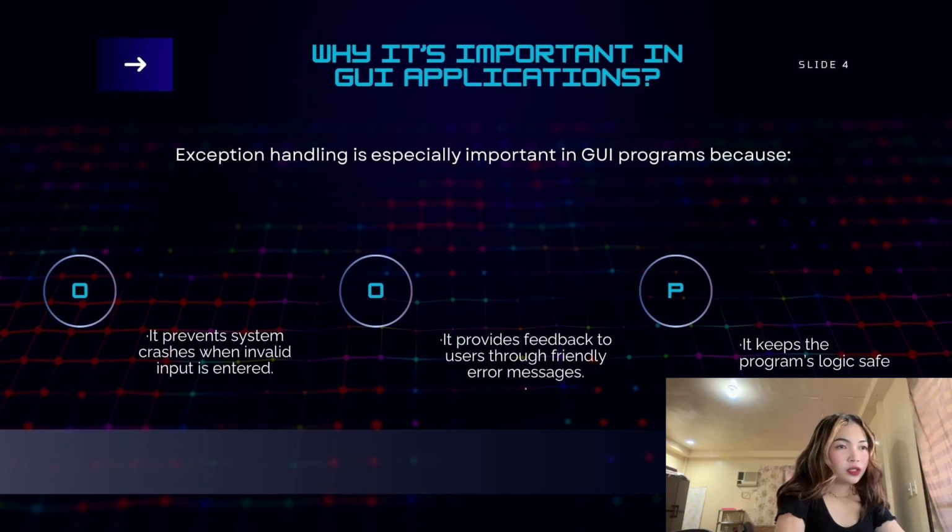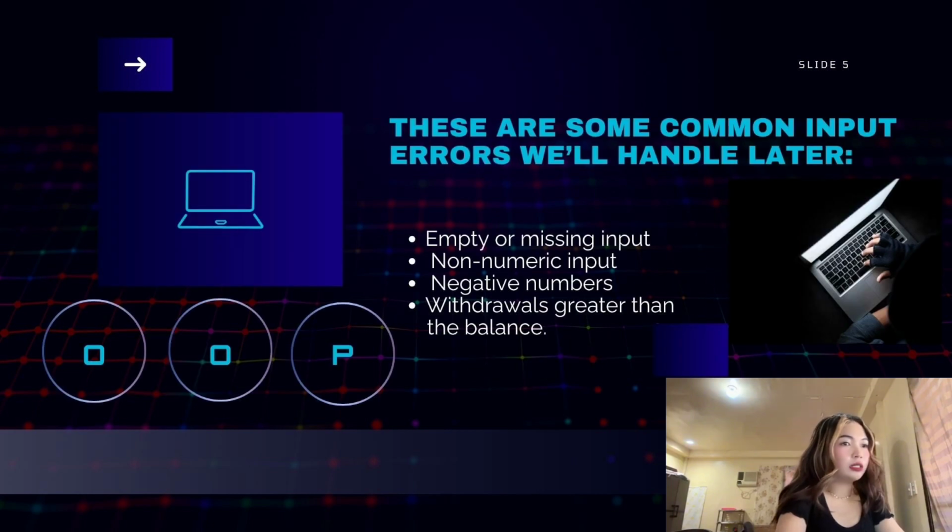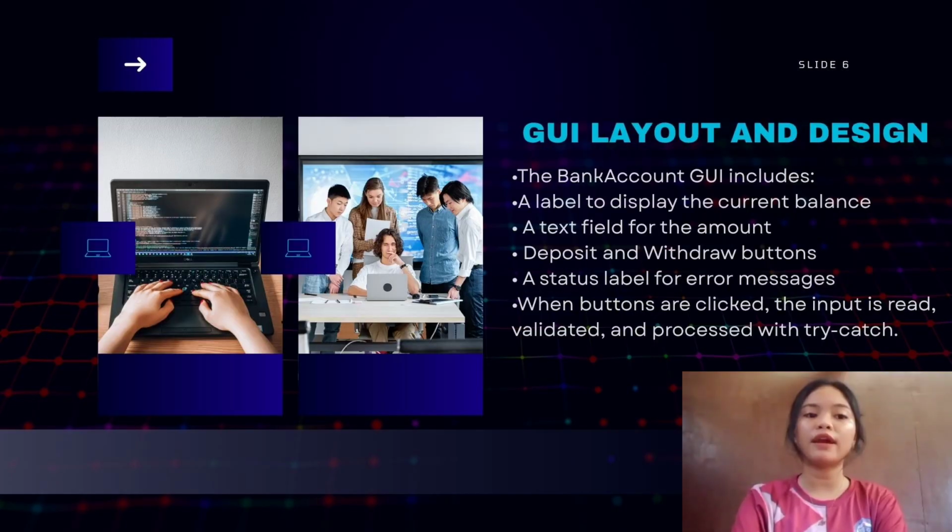Exception handling is especially important in GUI programs because: 1. It prevents system crashes when invalid input is entered. 2. It provides feedback to the users through friendly error messages. 3. It keeps the program's logic safe. For example, the user shouldn't be able to withdraw more than their balance. So there are some common input errors we'll handle later. Number 1 is empty or missing input, 2 is non-numeric input, 3 is negative numbers, and number 4 is withdrawal greater than the balance. Here are the GUI layout and design.